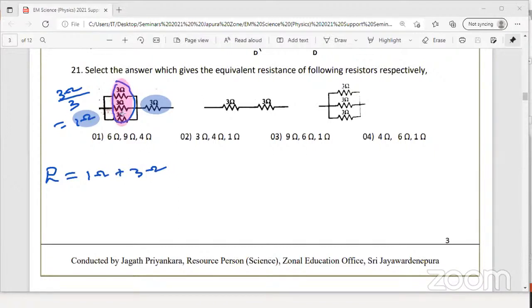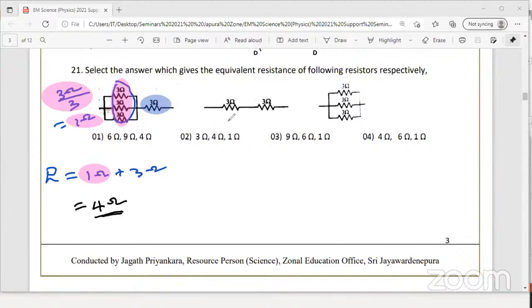Very easy, short method: resistance of one resistor divided by the number of resistors, you get 1 ohm, plus 3, you get total 4 ohms. That is the first circuit's equivalent resistance.